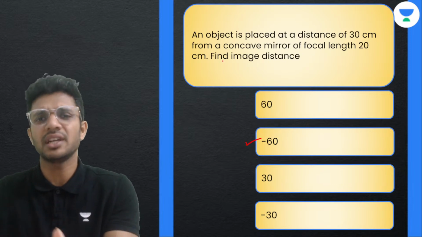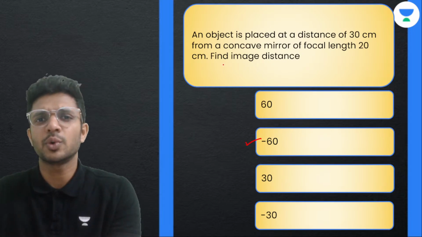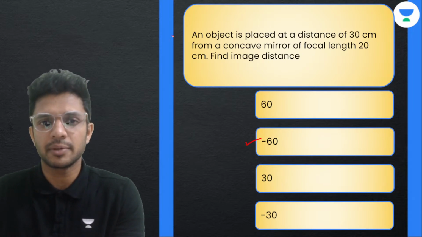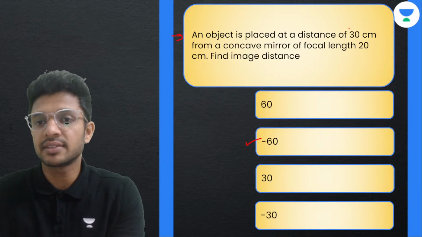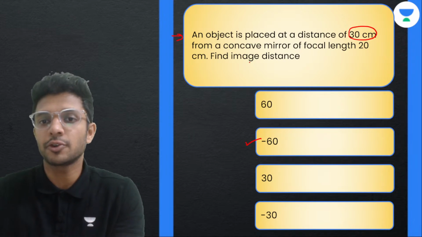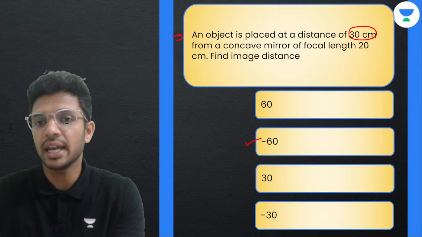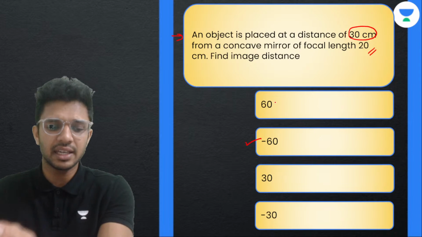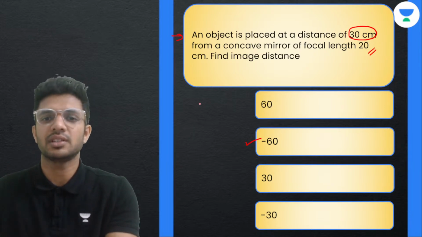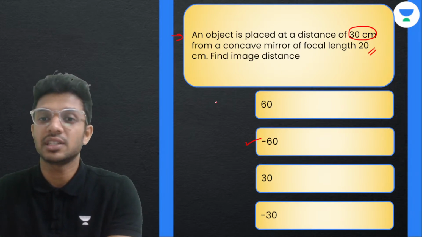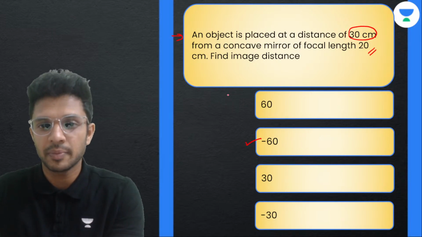I think you don't need any further explanation. I'll just do it by using the mirror formula. The question goes like this. An object is placed at a distance of 30 cm from a concave mirror of focal length 20 cm. Find the image distance. The basic question that can be asked from the chapter of ray optics. Here we have a concave mirror.